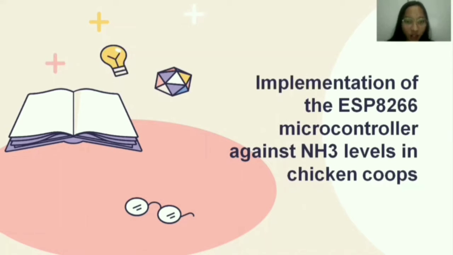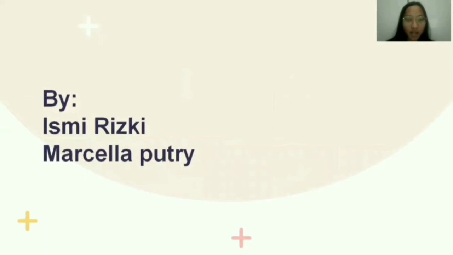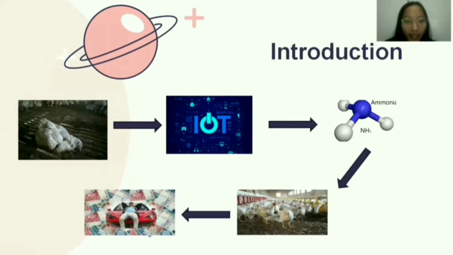We want to present our presentation about the implementation of the ESP8266 microcontroller for NH3 levels in chicken cages by Ismi and Marcella Putri Haryanti. In Indonesia, one of the fastest growing businesses is animal husbandry. Therefore, farm owners must always ensure the quality of their livestock. For example, in chicken farms, if chickens die, the cages must be examined.